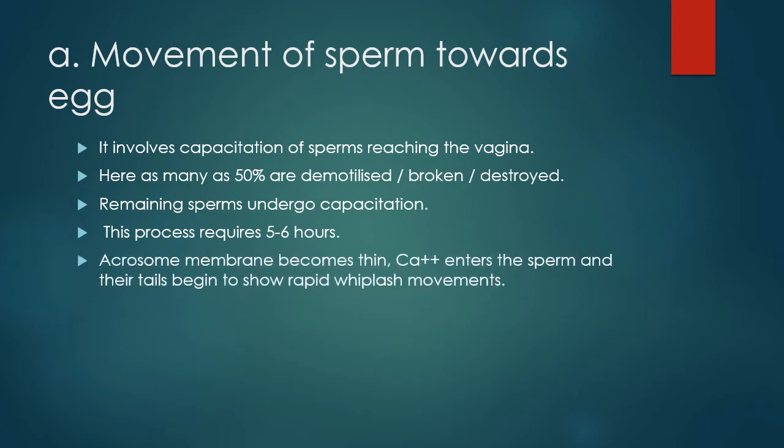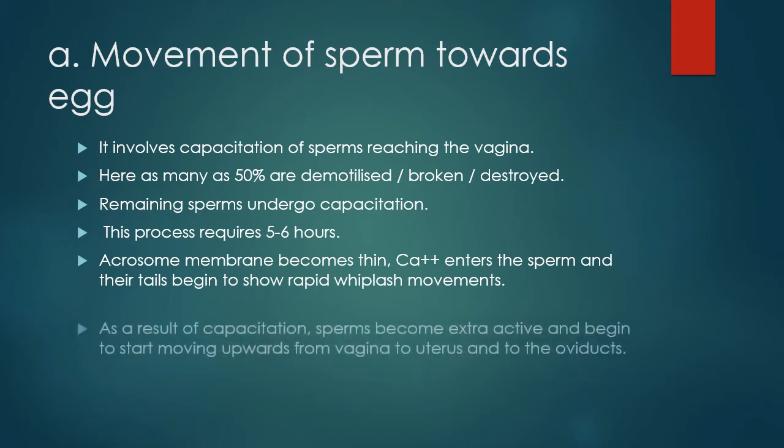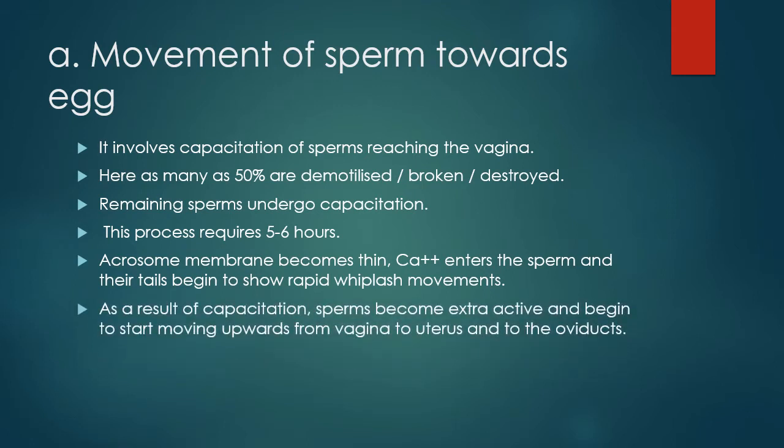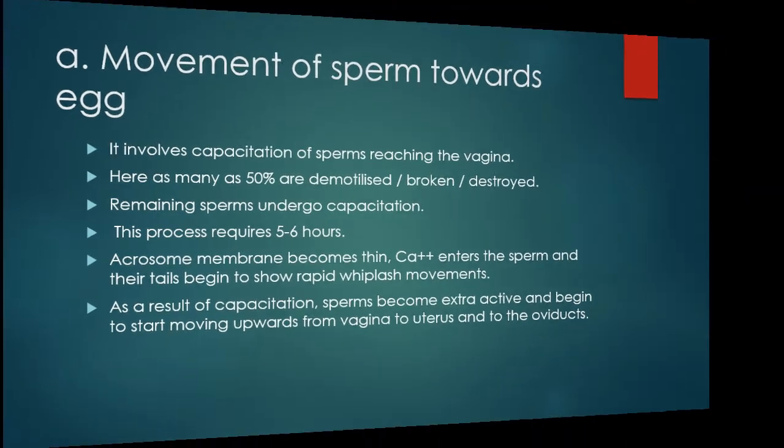Acrosome membrane becomes thin. Calcium ion enters the sperm and their tails begin to show rapid whiplash movements. As a result of capacitation, sperms become extra active and begin to start moving upwards from vagina to uterus and to the oviduct.